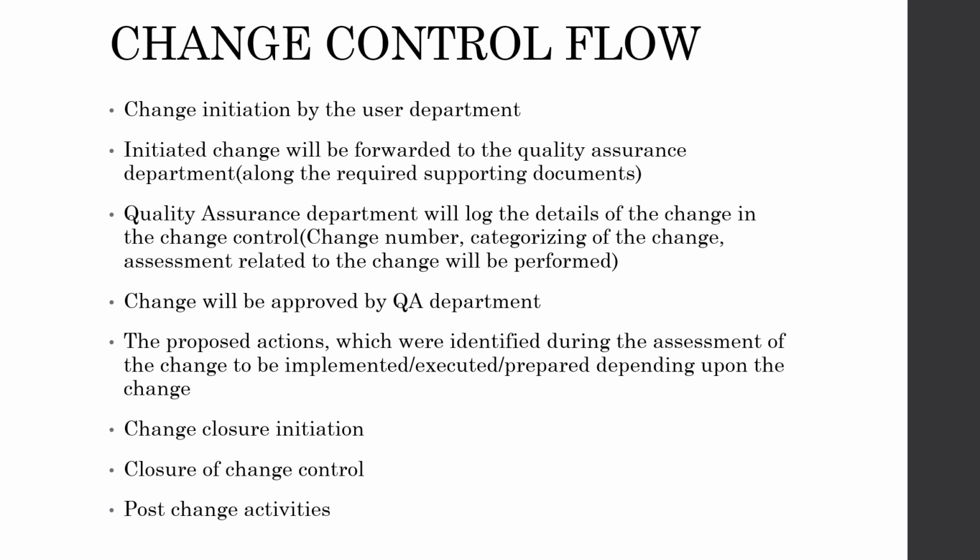Either it could be the engineering department, quality control department, quality assurance department, HR department, warehouse, production. Whichever department it could be, the change related to that department has to be initiated through a change control.